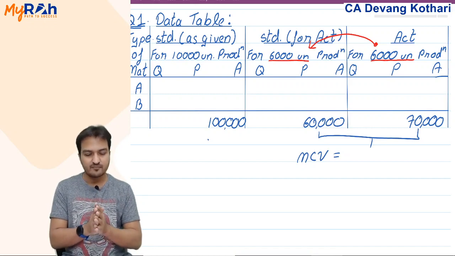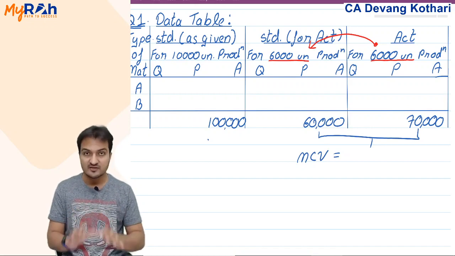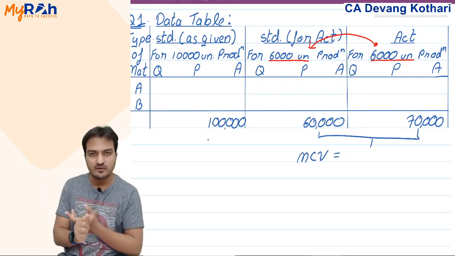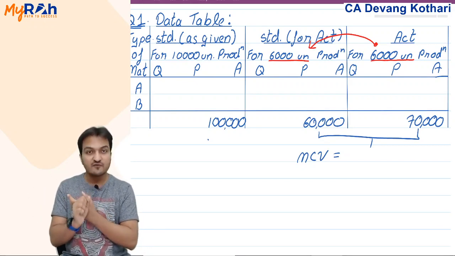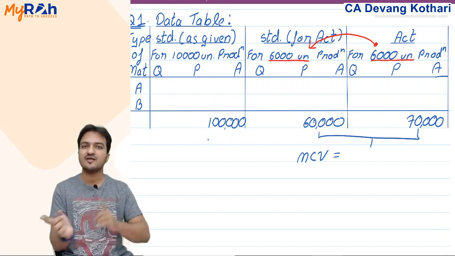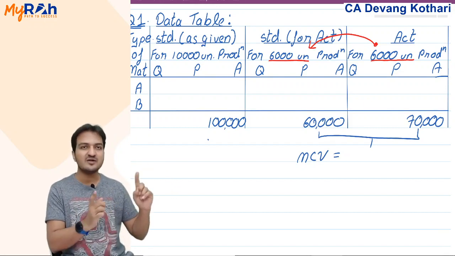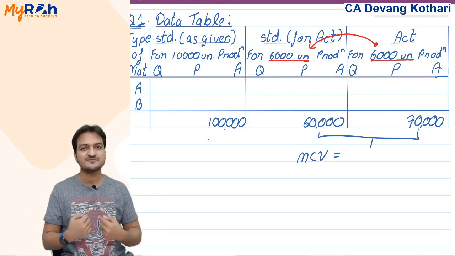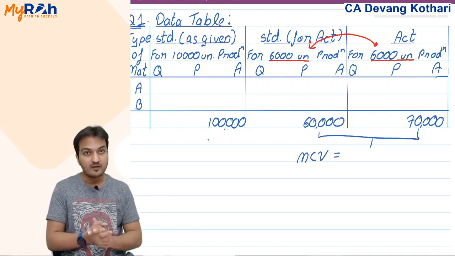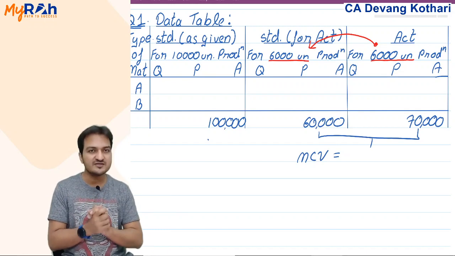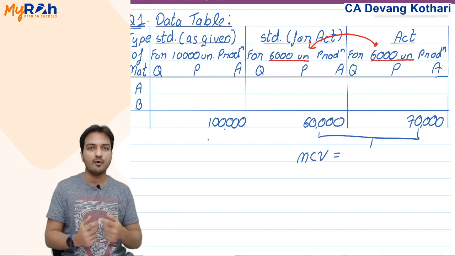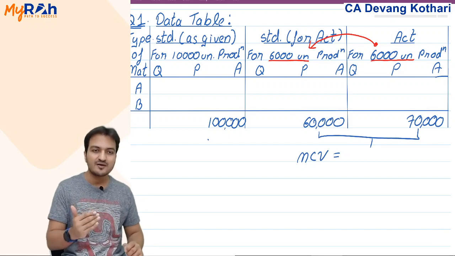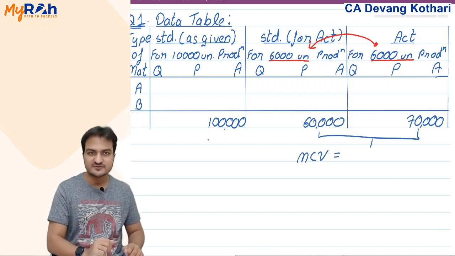So my discussion right now in this question is first we will read question 1 from the book, and the data from that question 1 we will put in this data table. And once your entire data table is full, then I will start explaining the formulas. Done? Okay. But please do remember, making this data table is the most important part of the chapter. Making this data table is even more important than calculating variances.